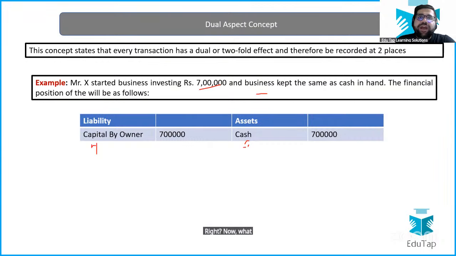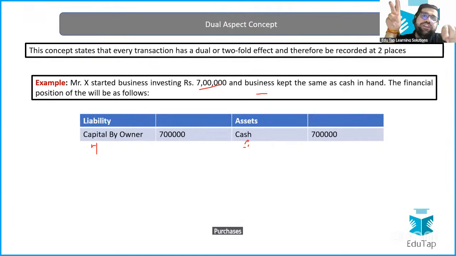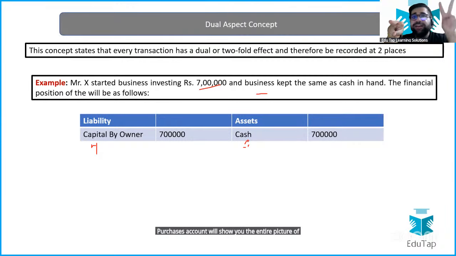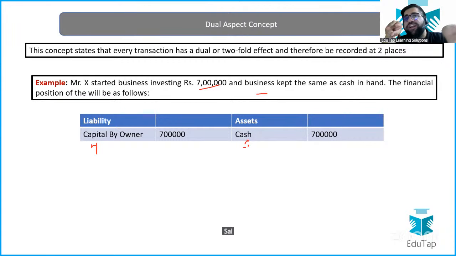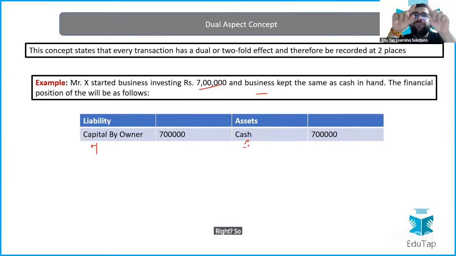Now, what is an account? An account is basically a picture which tells you the story of one particular item. Cash account will show you the entire picture of cash. Capital account will show you the entire picture of capital. Purchases account will show you the entire picture of purchases. Sales account, salary account, and rent account will show you the sales, salary and rent performance. So for every item, we maintain an account.